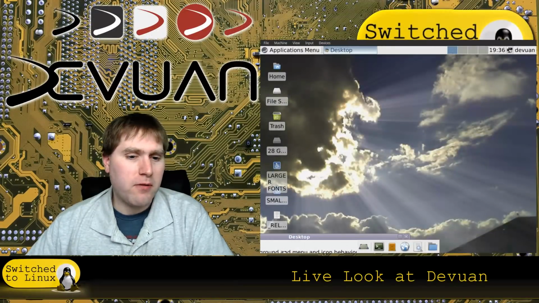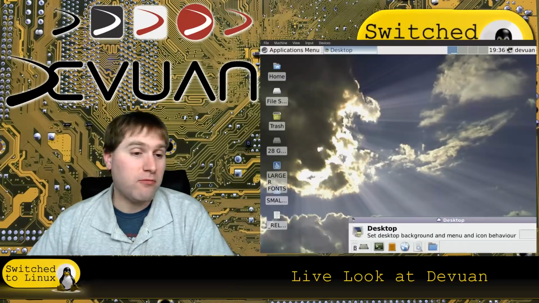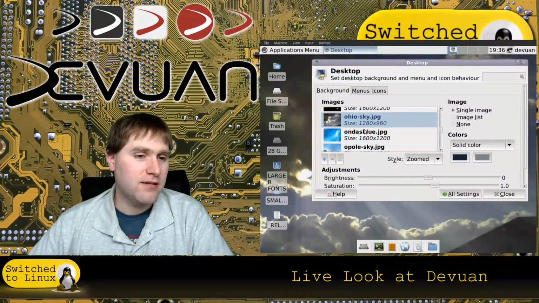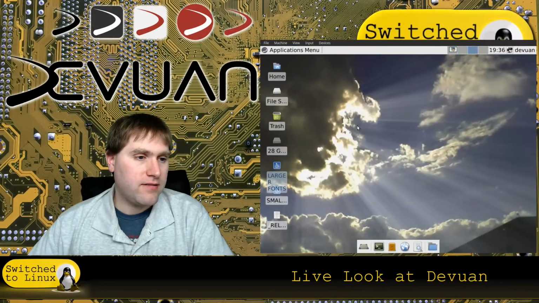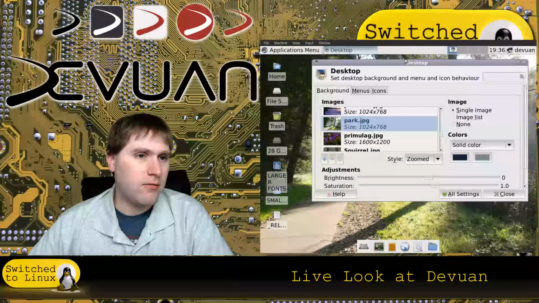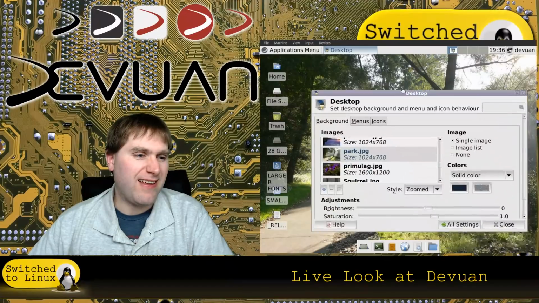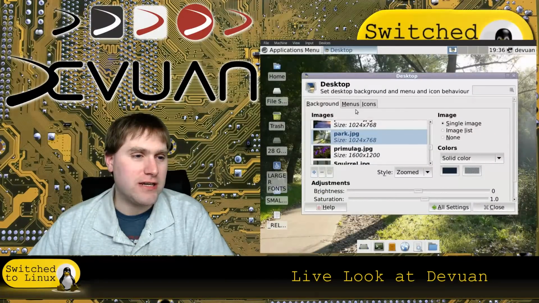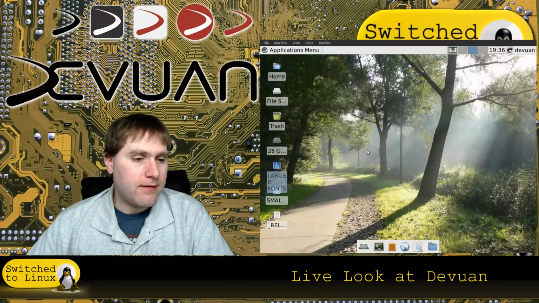Ohio sky. Anyone from Ohio? Toss, are you on? Is this really Ohio? Can you tell me, is this Ohio? Looks like we're getting a repeat. Oh, no, there's some new ones. Ooh, that's cool. Oh, I like that. I love fogs and trees and things. I like that.